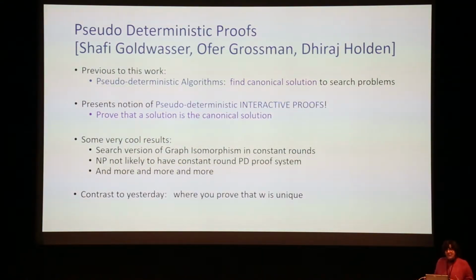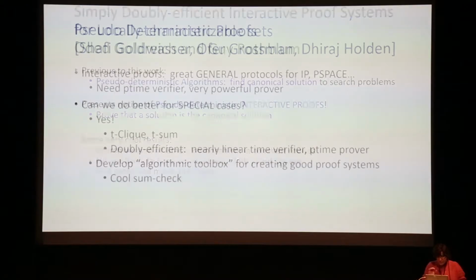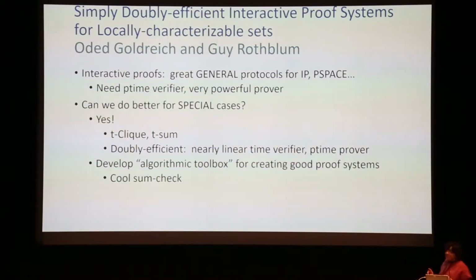NP is not likely to have a constant round pseudo-deterministic proof system. They look at logarithmic, non-deterministic logarithmic space, and more and more and more. So these are really cool results. In contrast to yesterday, it's a little bit different. Yesterday we talked about proofs where you prove that some W is unique. Here, you prove that W is a canonical solution. It's very different.